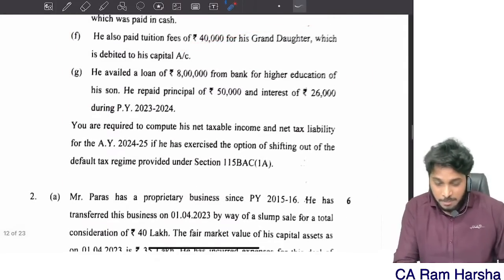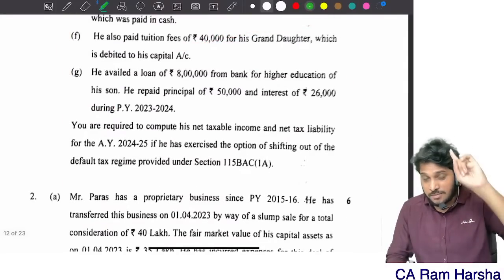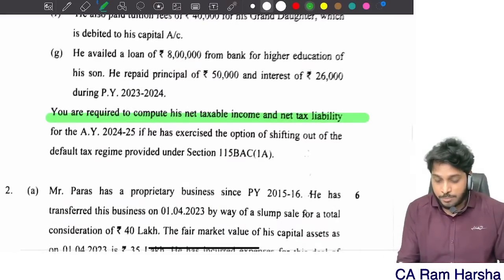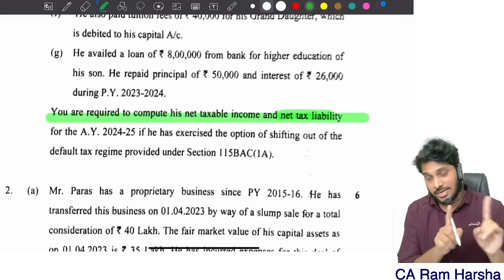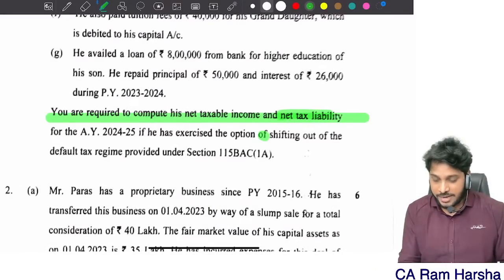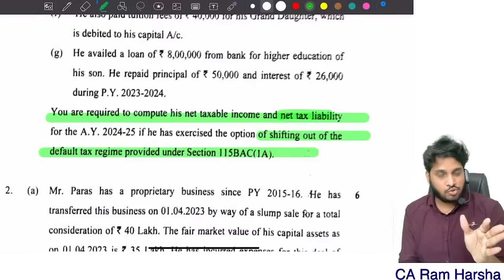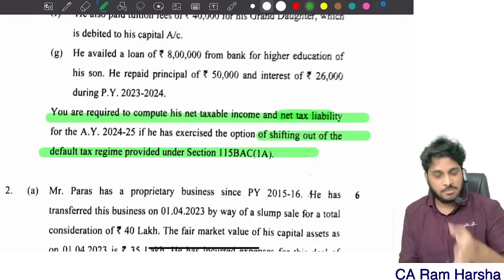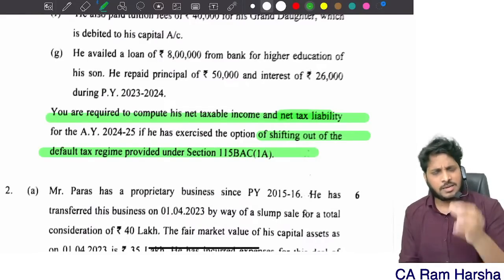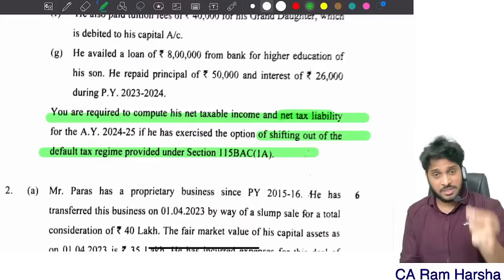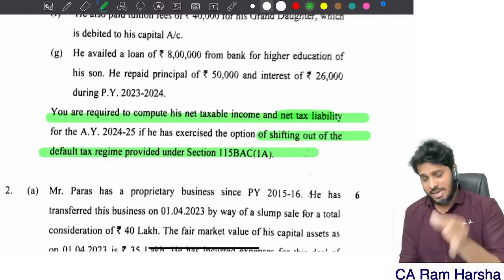Tuition fee. Remember, by the way, first when you're solving total income, what is the first point you should see? You are required to compute net taxable income and net taxability, both income as well as liability. Provided he is shifting out of DTR, he is not choosing default tax regime, he is choosing optional tax regime. I told you 99% of the times PGBP question will come, and from PGBP that too OTR will be the main which will be tested.